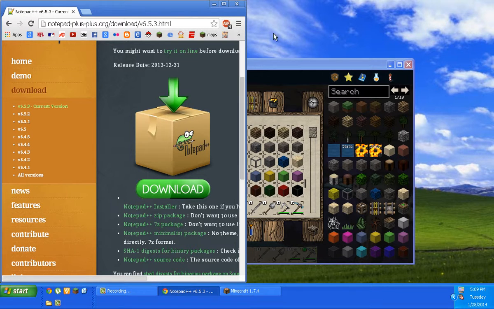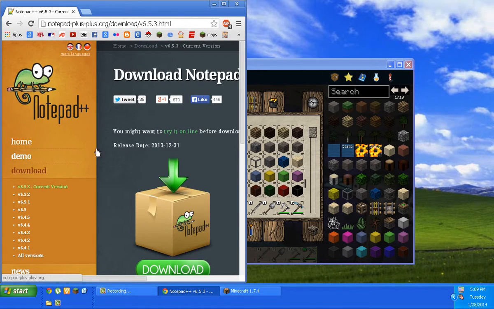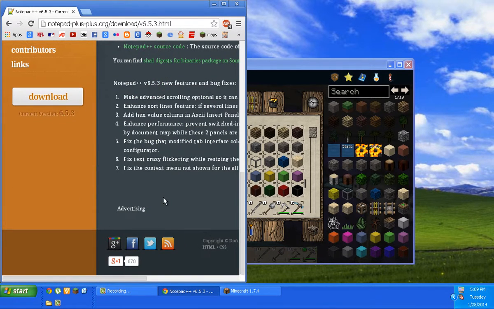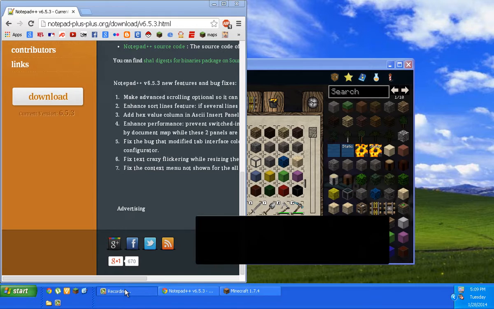How do I stop? How do I stop recording? On the bottom, there's an app that's open called Recorder. Yep. In your taskbar. This is it, right? And then, oh.